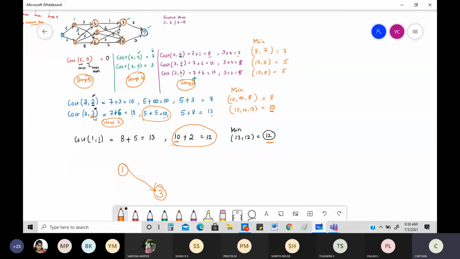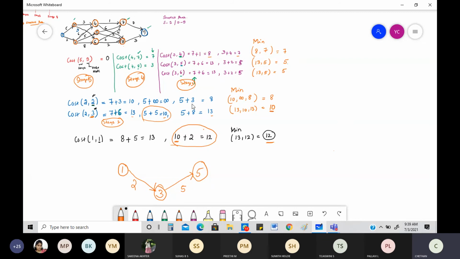How am I drawing the graph? I'm drawing the graph based on this. Whatever you had, I'm going to write it here itself. Nothing more. I'll be telling you one more thing also, very easy, but of course we'll follow the algorithm now. The other, easy technique I'll tell you later. So what was the cost of this? It was 2, and here it was 5. Now this also you got. Same thing, this you already know. Stage 1 is over, stage 2 is over, stage 3 is also over.